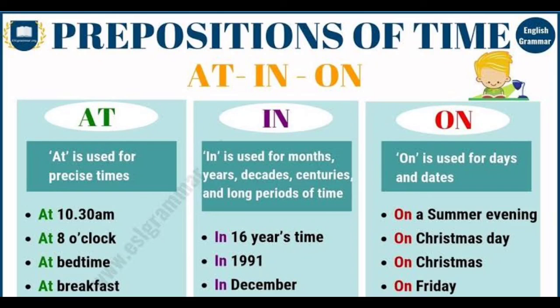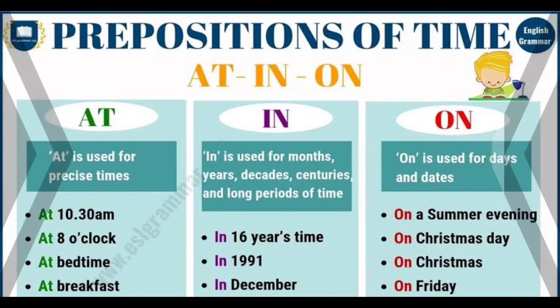Then look at the next one. The next preposition of time is on. Children, on is used for days and dates. So look at the example here. On a summer evening, on Christmas Day, on Christmas, on Friday. So on is used for mentioning the dates and the day, children.